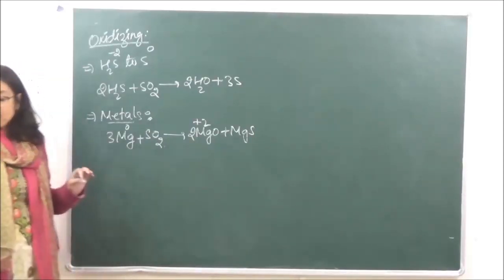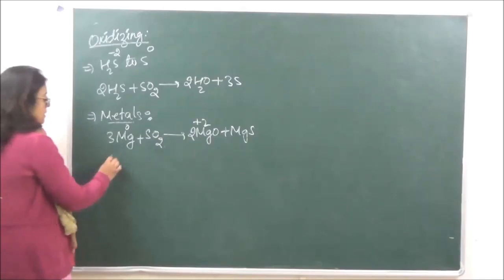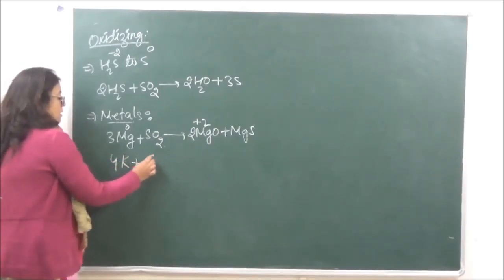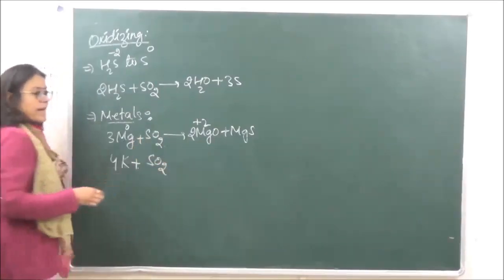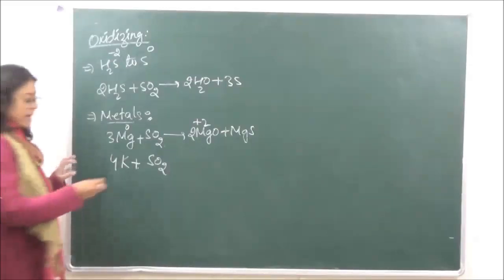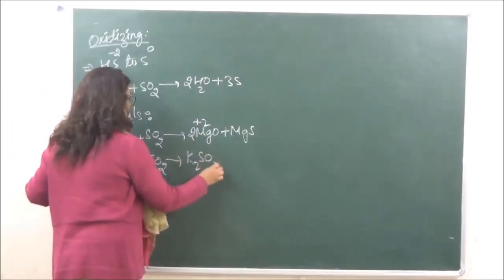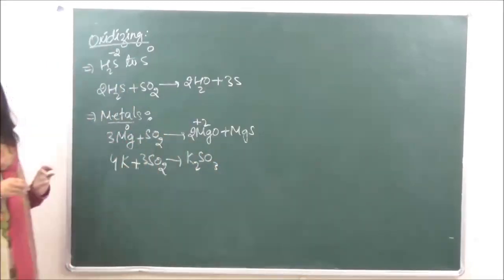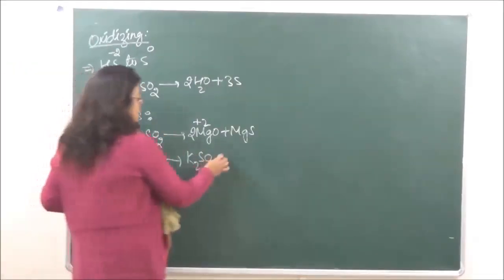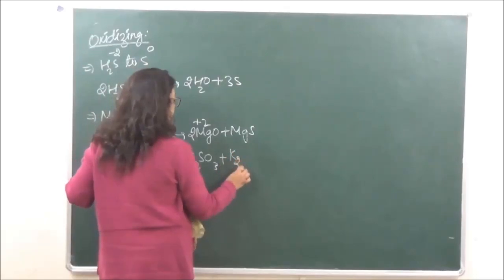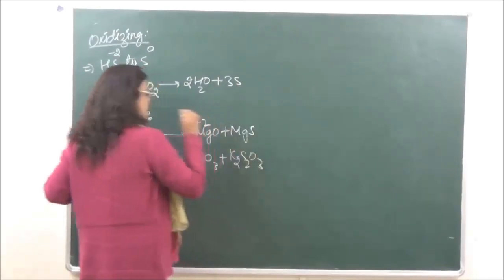ठीक है. Similarly, we have potassium. When reacted with sulfur dioxide, it is going to give us potassium sulfide plus S2O3.